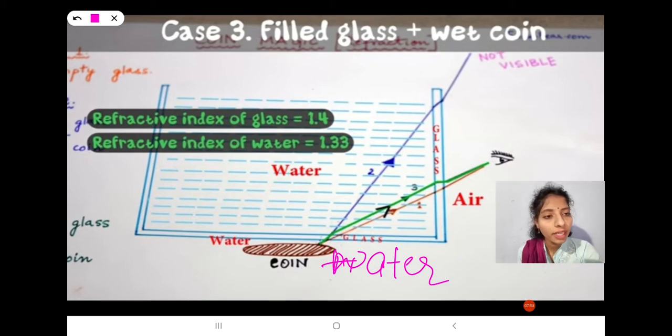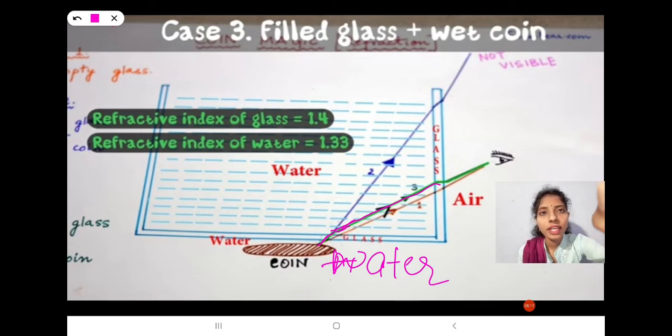Here the light ray travels from water to glass. The medium is changed, and at this moment the light ray bending takes place. Again it travels from glass medium to water medium. Now in the water medium the light travels in a straight line.